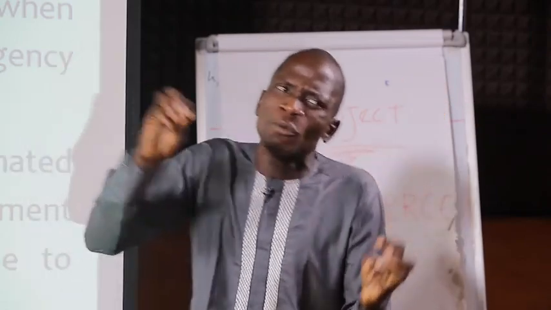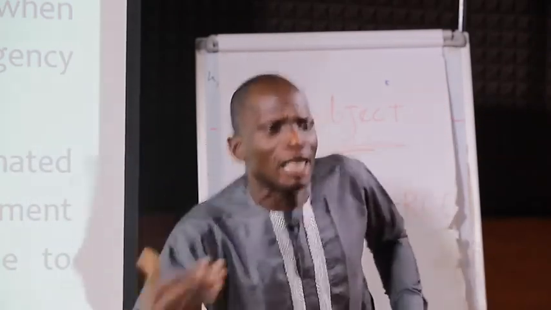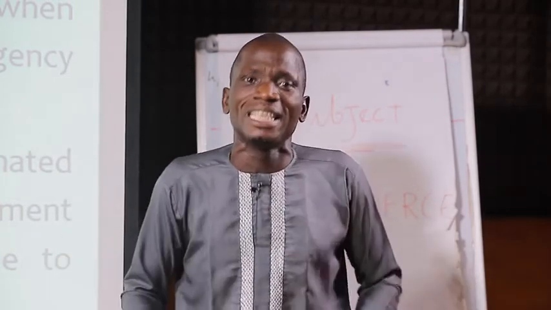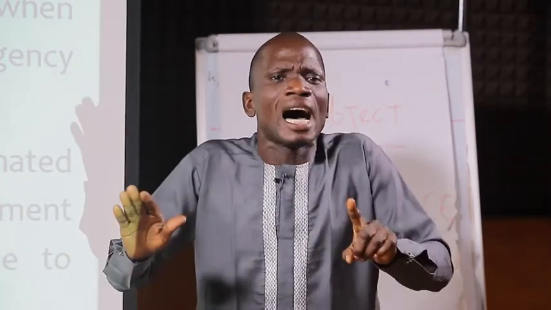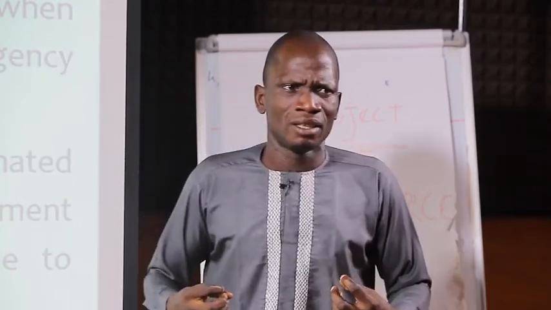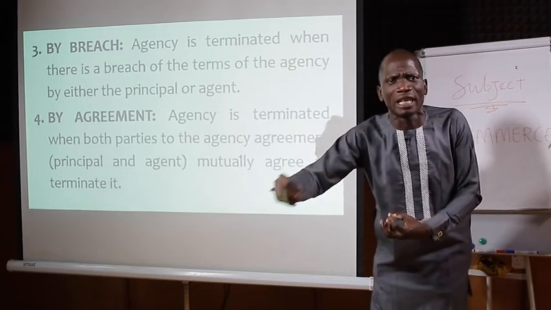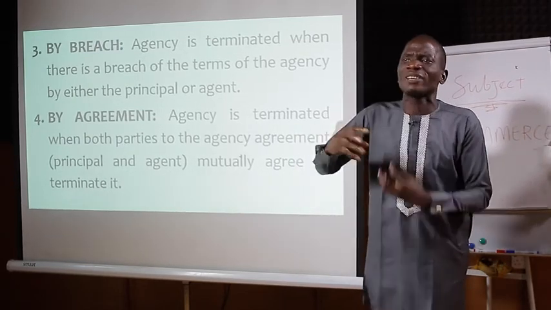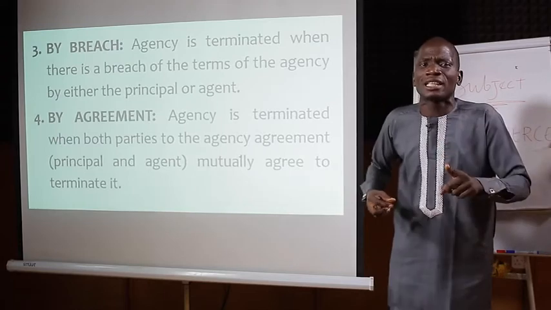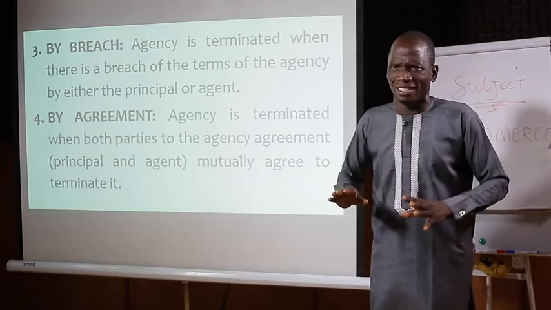If the principal employs someone to work on his behalf, and the agent fails to carry out his responsibility, definitely such a contract must come to an end. When the principal fails to perform his duties, as is always required by law, definitely such a legal relationship must come to an end.